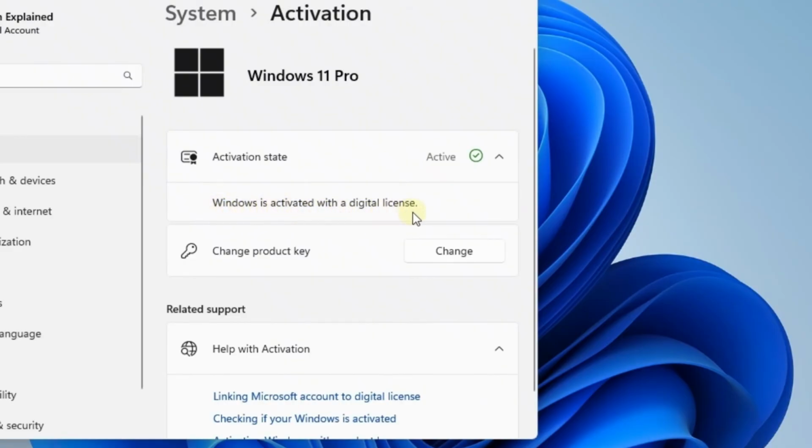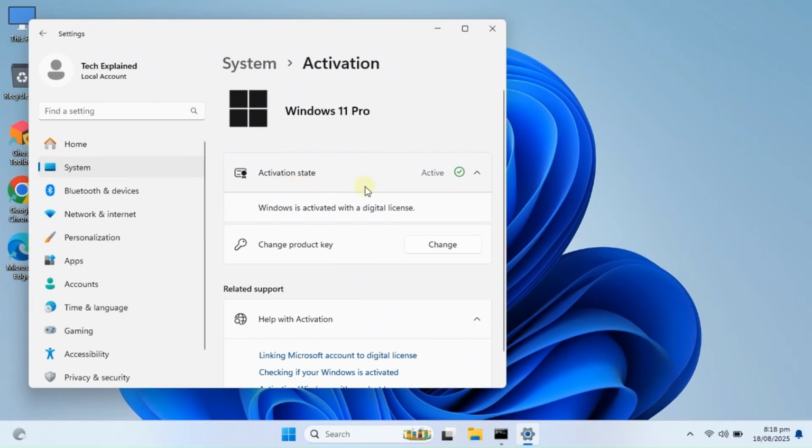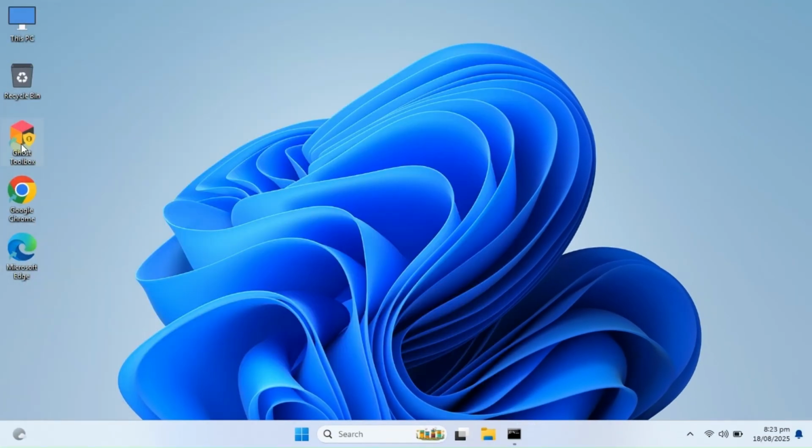Of course, in my case, my Windows was already activated. I just did this as a quick demo so you can see how easy it is. But now you know, with just a couple of clicks, you can activate your own Windows hassle-free.